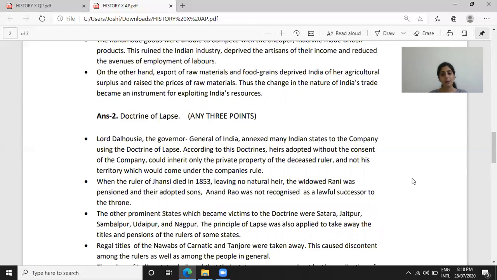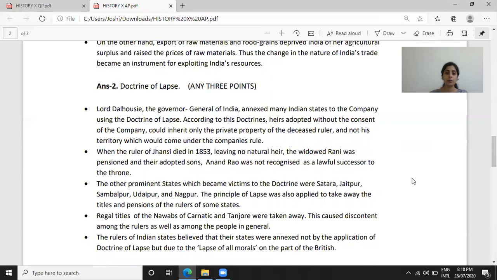The principle of lapse was also applied to take away the titles and pensions of the rulers of some states. Point number 4. Regal titles of the Nawabs of Karnataka and Tanjore were taken away. This caused discontent among the rulers as well as among the people in general. Point number 5. The rulers of Indian states believed that their states were annexed not by the application of doctrine of lapse, but due to the lapse of all morals on the part of the British.